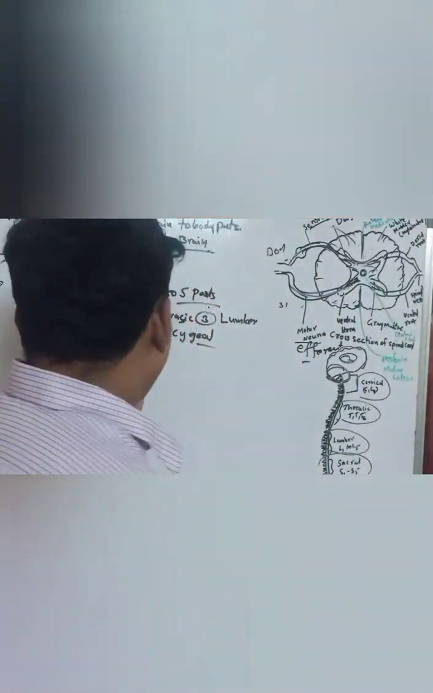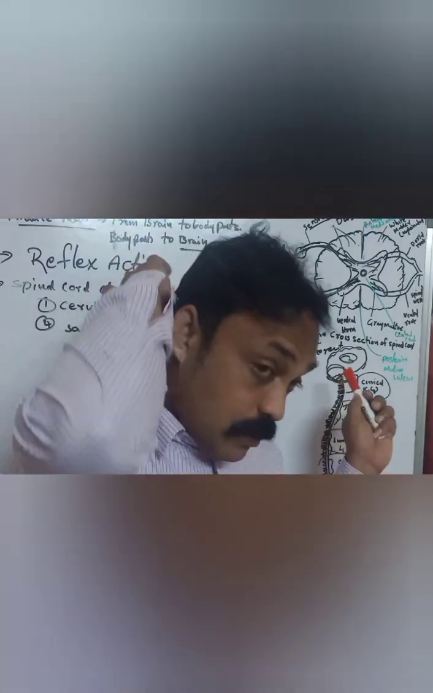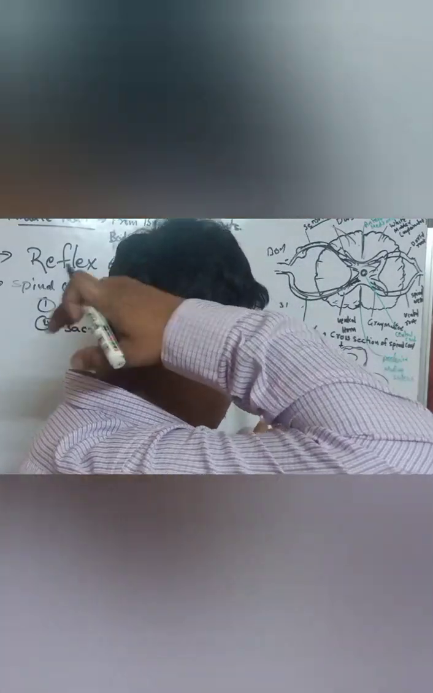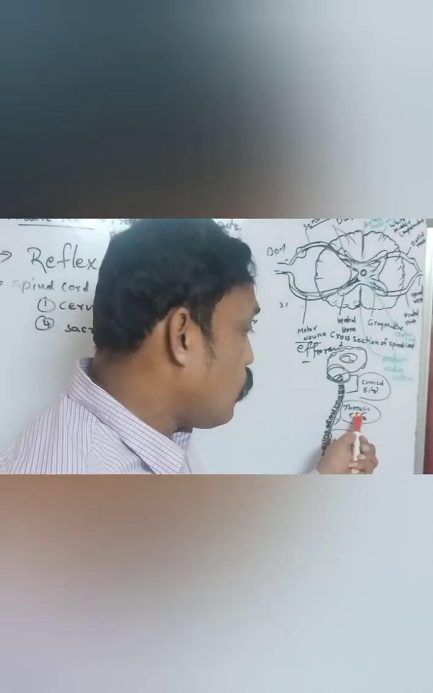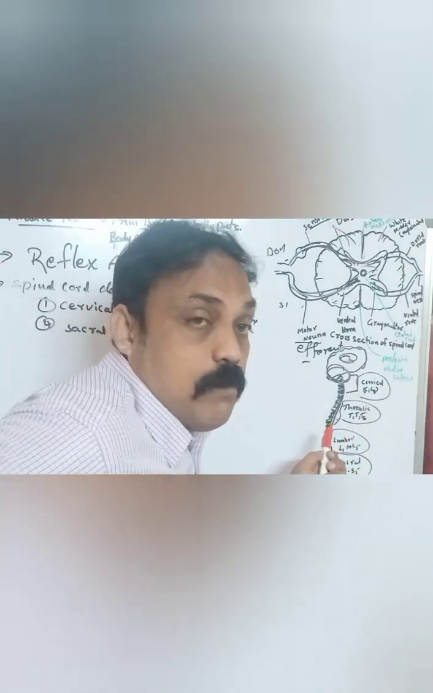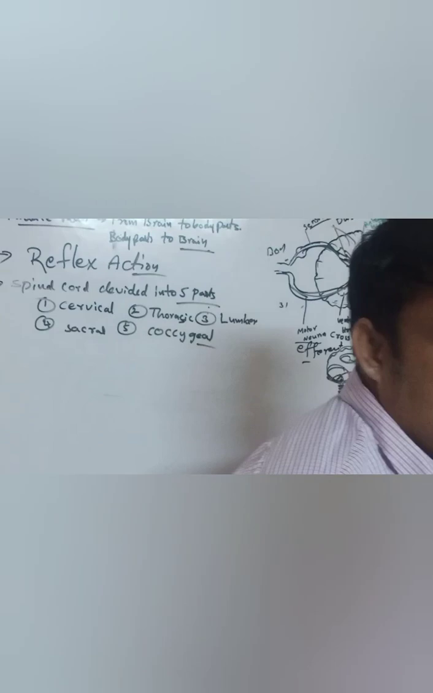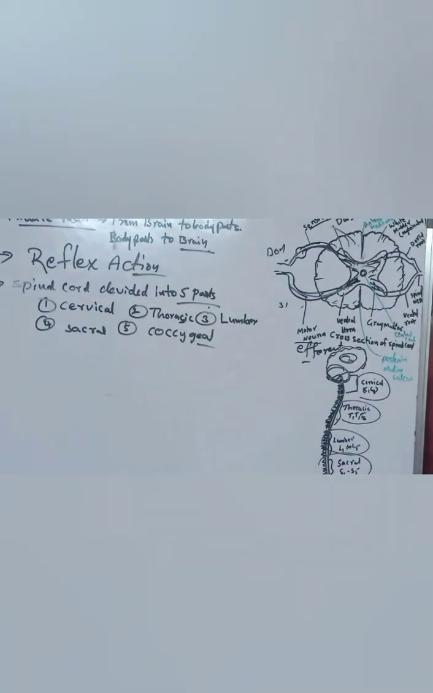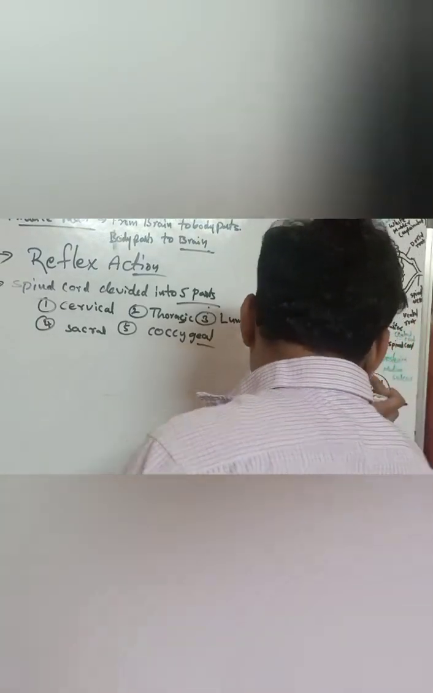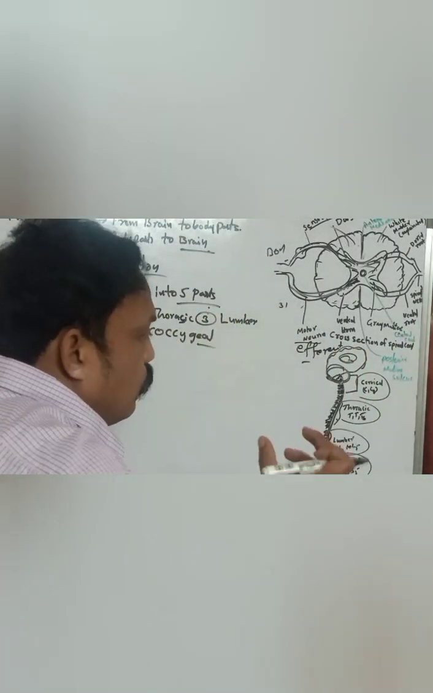This region we call cervical, the neck region, and this is the thoracic region, the thoracic part, then the lumbar part, the sacral part, and the coccygeal part. So the spinal cord is divided into five parts: cervical, thoracic, lumbar, sacral, and coccygeal. The spinal cord is located in our dorsal region, in the vertebral column.